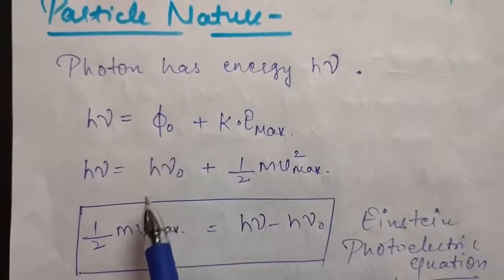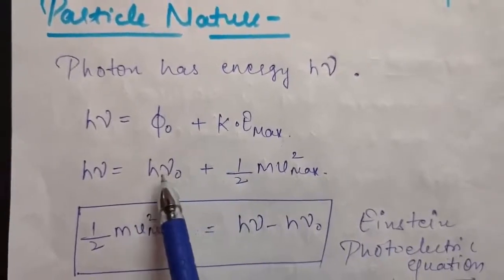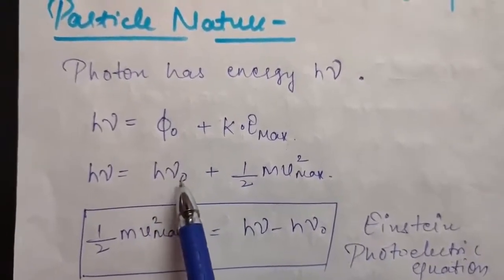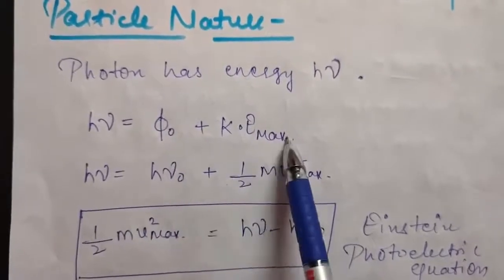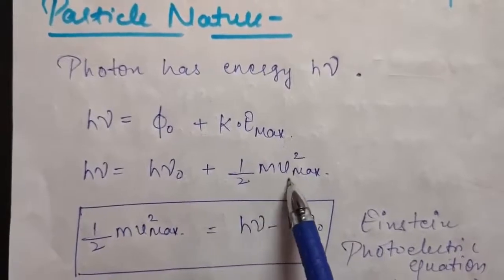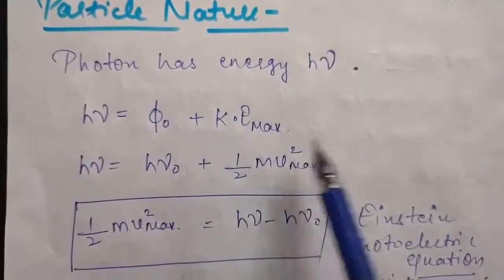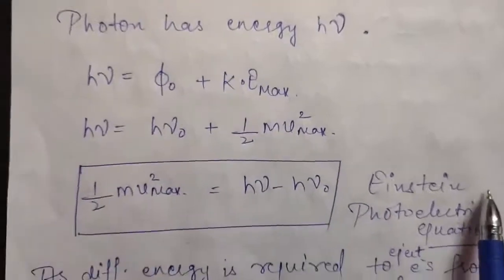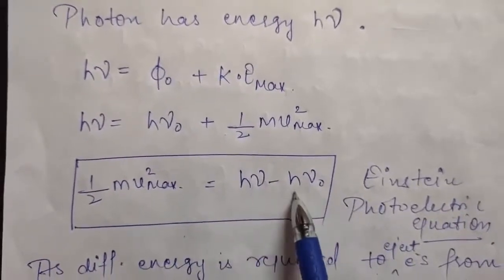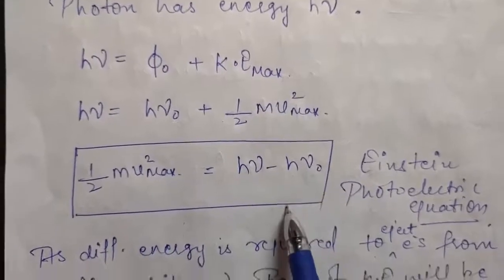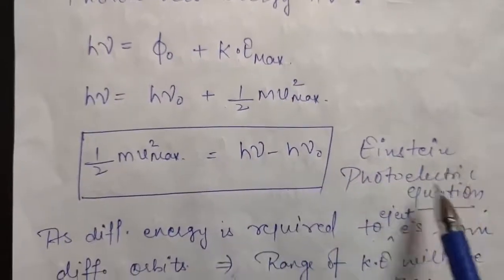So we can write it as h nu naught, where nu naught is the threshold frequency. So h nu will be h nu naught plus maximum kinetic energy, that means half m v maximum square. From here, the equation for half m v maximum square will be h nu minus h nu naught. This equation is called the Einstein photoelectric equation.